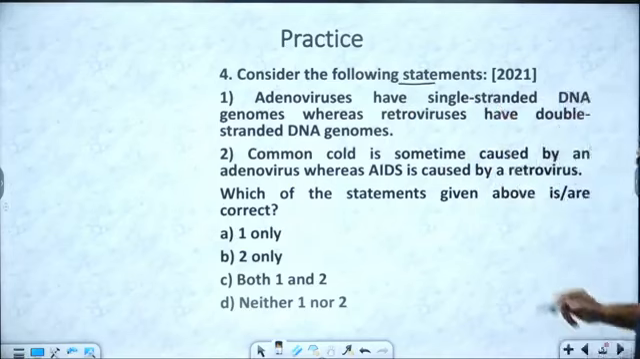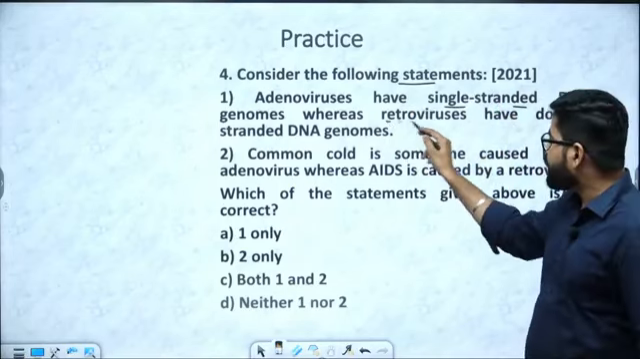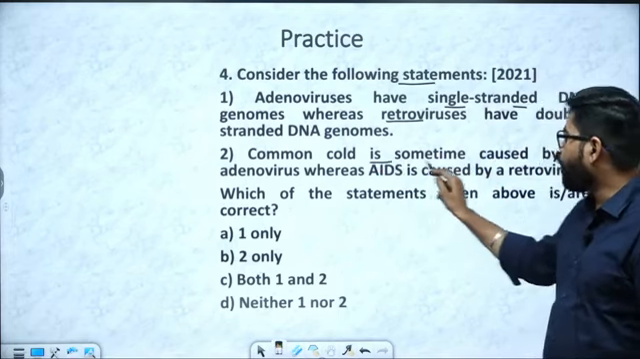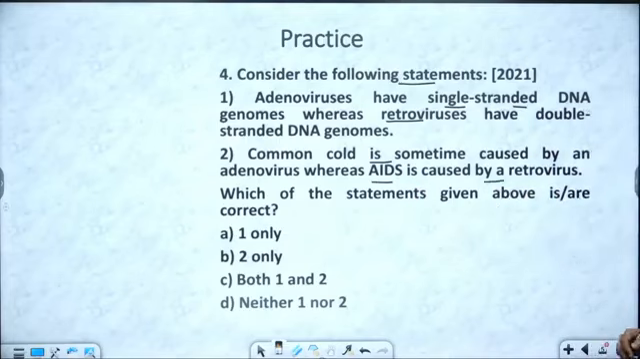Consider the following statements. Adenovirus has a single-stranded DNA genome, whereas retrovirus has a double-stranded DNA genome. Common cold is caused by an adenovirus, whereas AIDS is caused by a retrovirus.